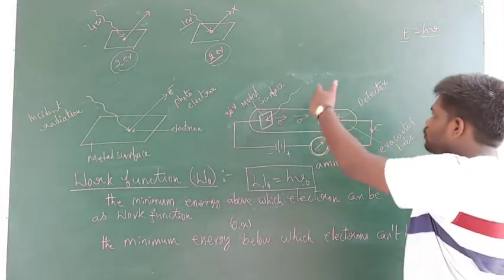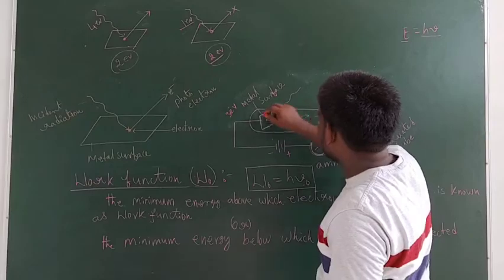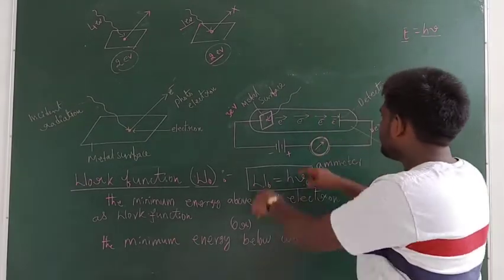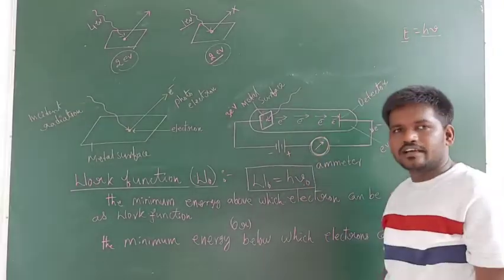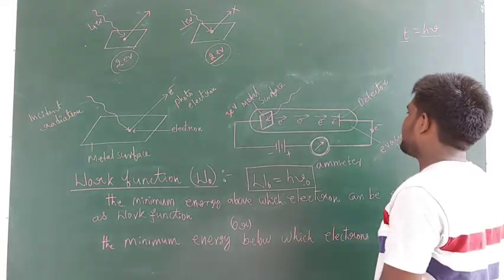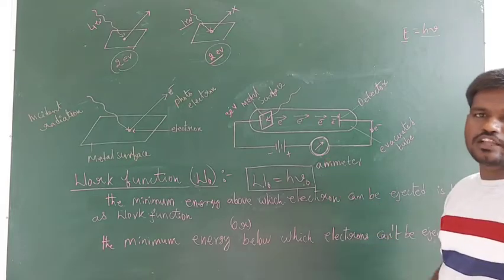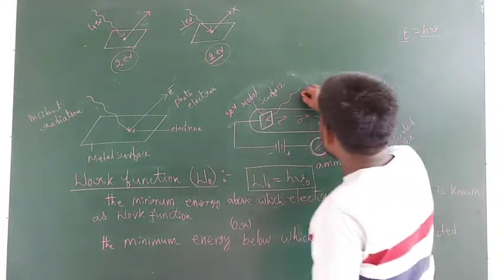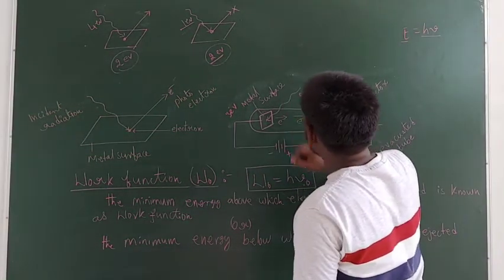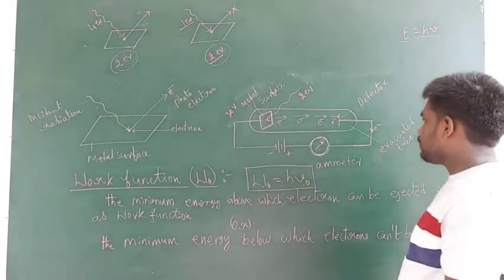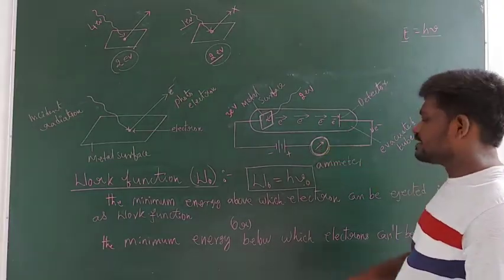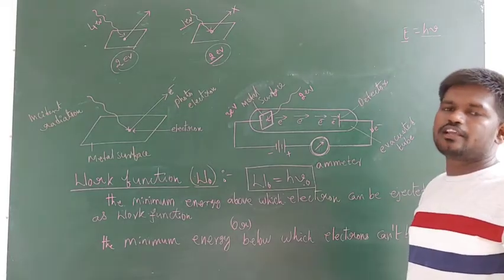So now if you use the radiation having energy less than 3 electron volts, here electrons can't be ejected. If electrons can't be ejected, then there is no chance for the flow of current through the circuit. If you use the radiation 2 electron volts energy guys, here you can't observe any readings in the ammeter. It shows 0 reading only.